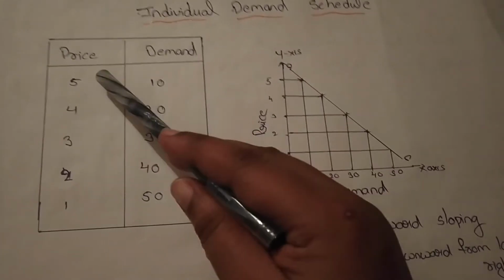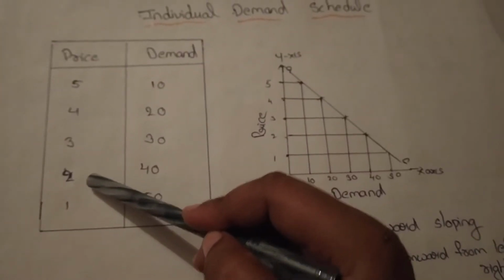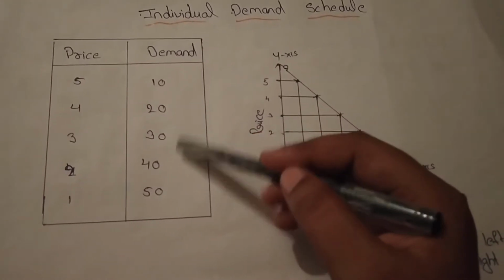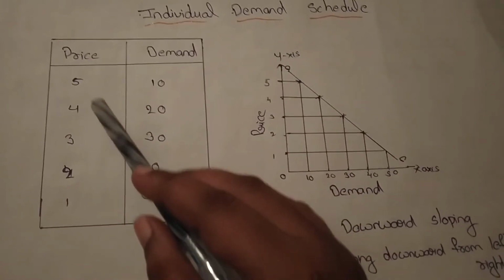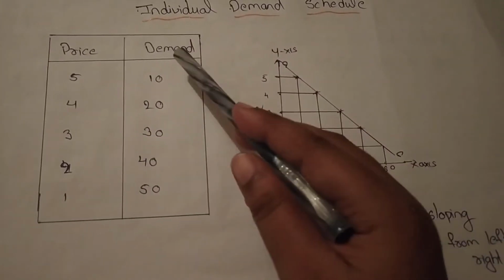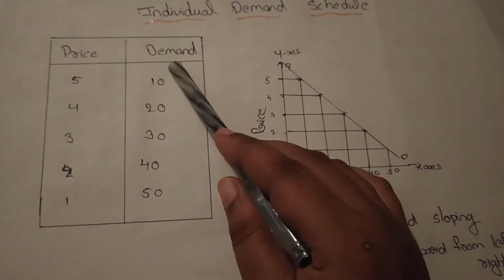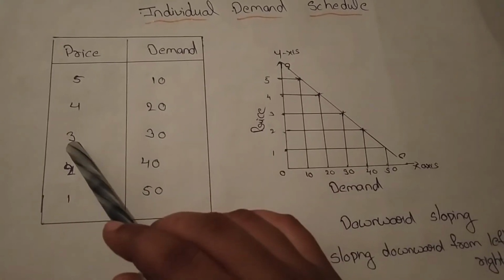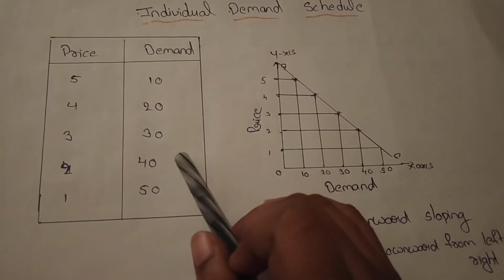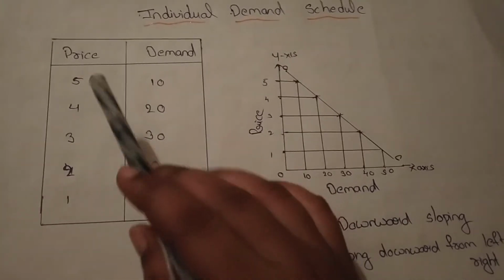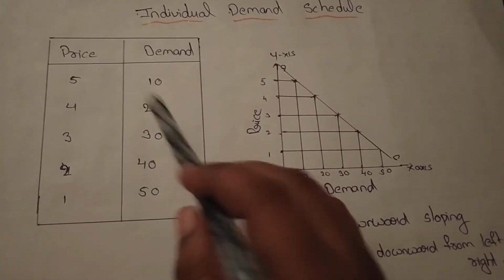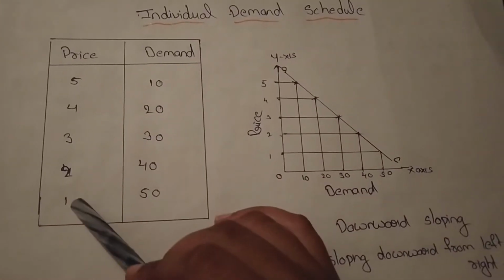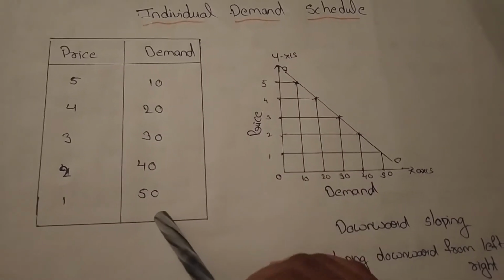It means there is a difference in prices, right? So there is also a difference in quantities. If the price decreases, the quantity demanded increases. First 10, so it will increase to 50, as the price goes from 5 down to 1. So here different prices and different quantities, and a single person purchased all this. So it clearly explains that if the price decreases, the quantity demanded increases.